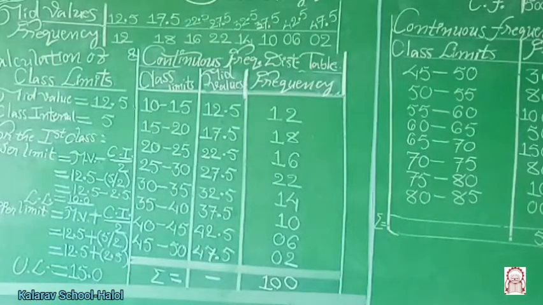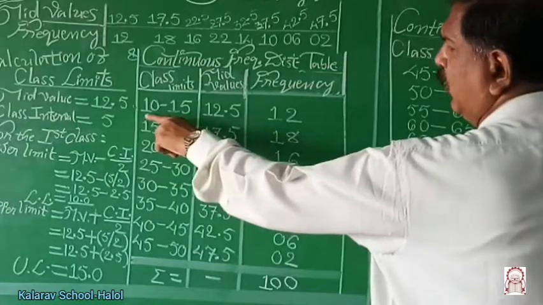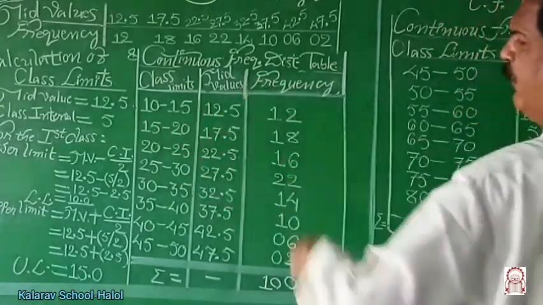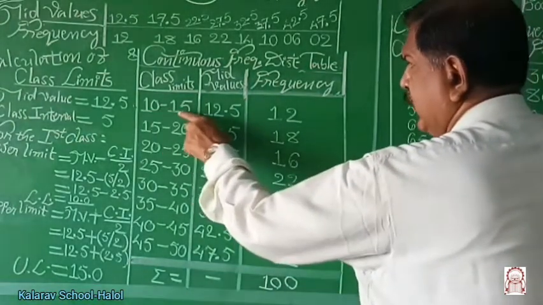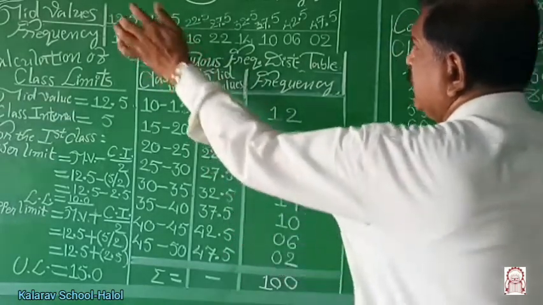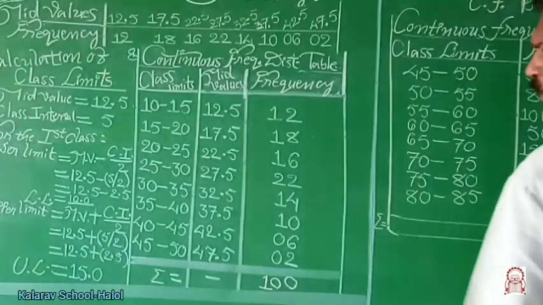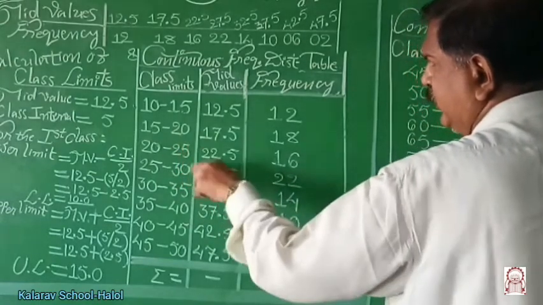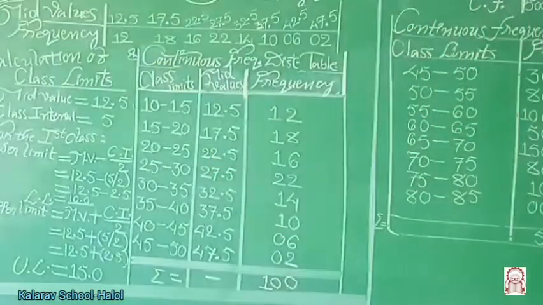Mid value: we have calculated the lower limit and upper limit earlier. Lower limit is 10, upper limit is 15. How to compute mid value? Upper limit plus lower limit by 2. Therefore, 10 plus 15 is 25, 25 divided by 2 is 12.5. This is the mid value. For the next class, 15 to 20, addition of these two quantities is 35, 35 upon 2 is 17.5. So, please write the mid value.